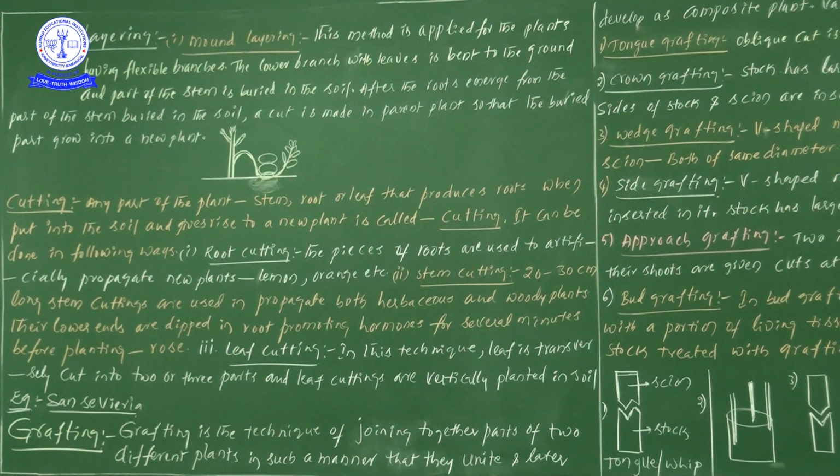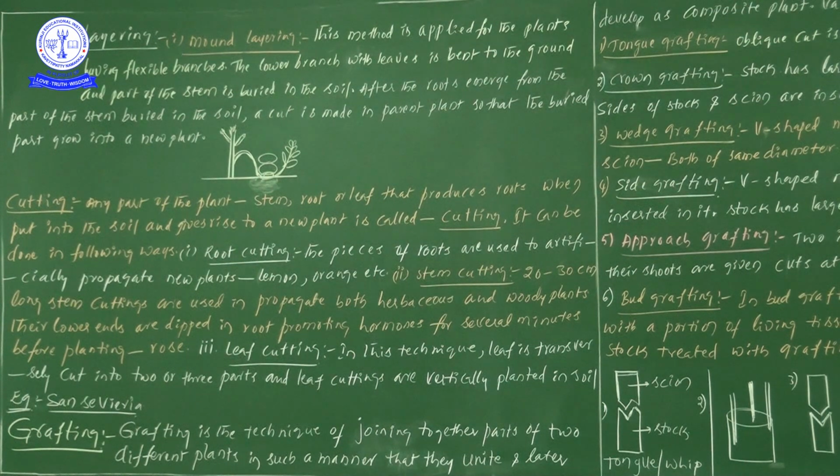Even roots we can definitely use for artificial propagation, for producing new plants. So in this case, the roots of which plants do we use for vegetative propagation? The best examples are lemon and orange. The roots of lemon and orange members definitely help in vegetative propagation.